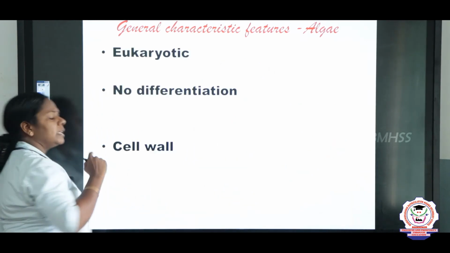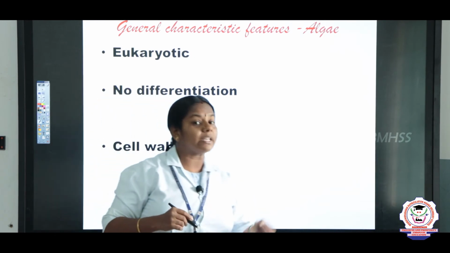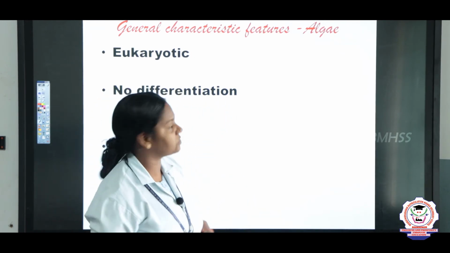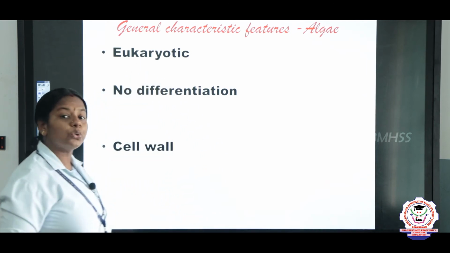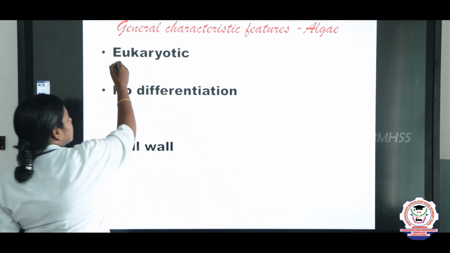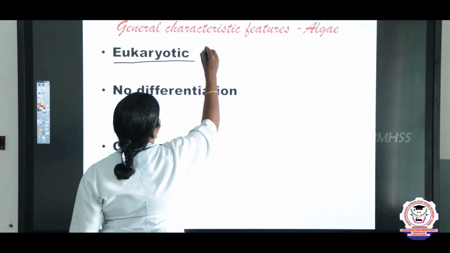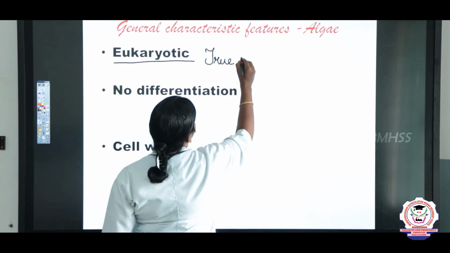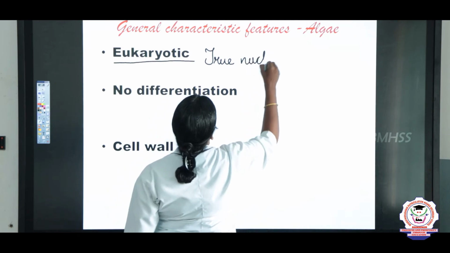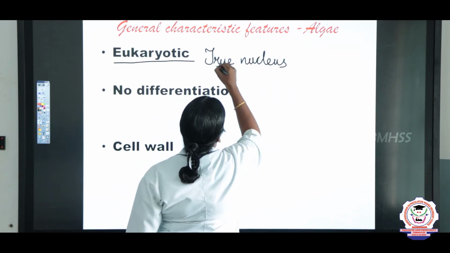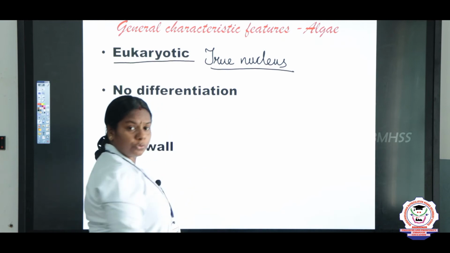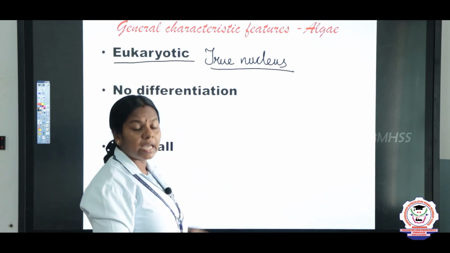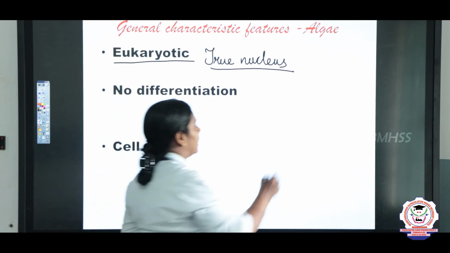And now, we discussed about the different forms and structure. Now we are going to discuss some of the other features. In that, first one is eukaryotic. What do you mean by eukaryotic, children? Eu means true, and karyo means nucleus. True means true nucleus. So all the algae are eukaryotic except blue-green algae.